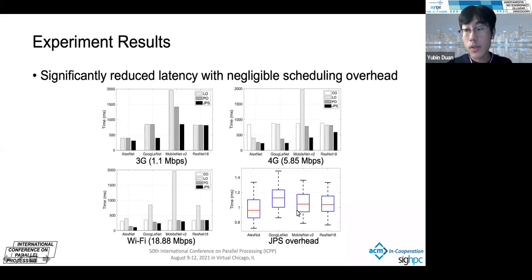Here come more experiment results. We can notice that the overhead of our algorithm is actually much smaller compared with the overall latency. Therefore, it is worth using the scheduling algorithm because it can significantly reduce the overall latency.